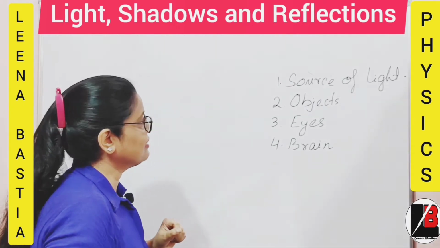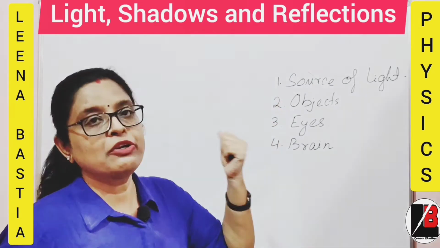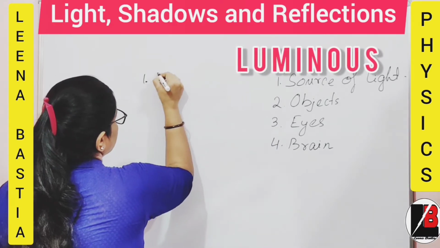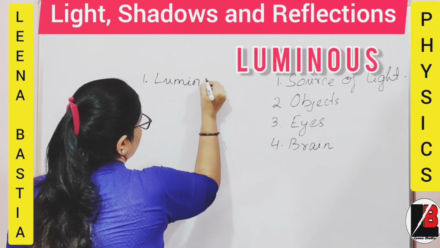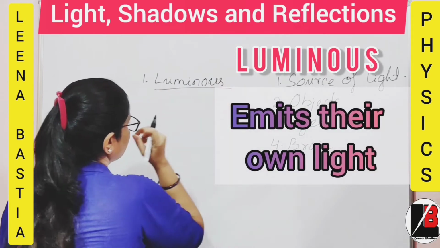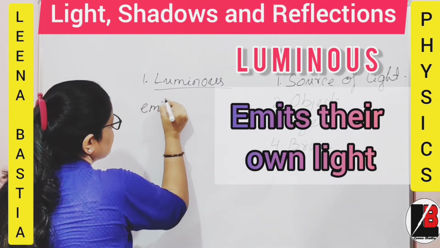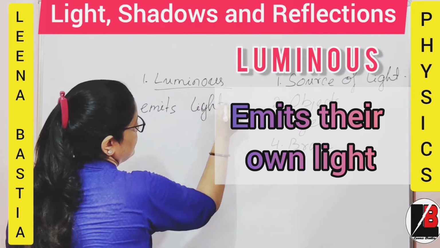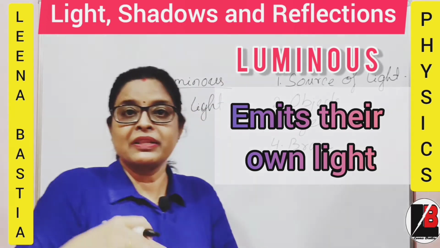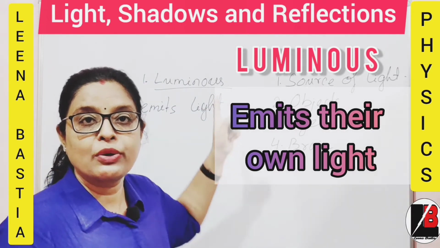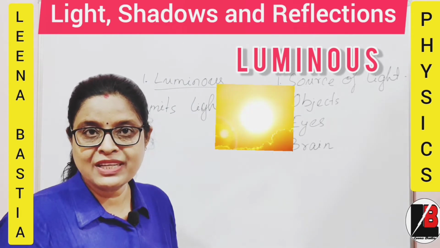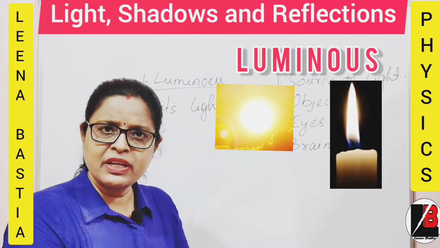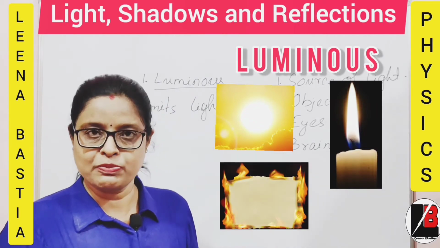Next we will see, children, that objects can be divided into two categories based on light. First one is luminous. Luminous objects are the ones which emit light of their own, I mean they emit their own light. Luminous objects are like the sun, a candle, or suppose we are burning a paper, that is a luminous object.